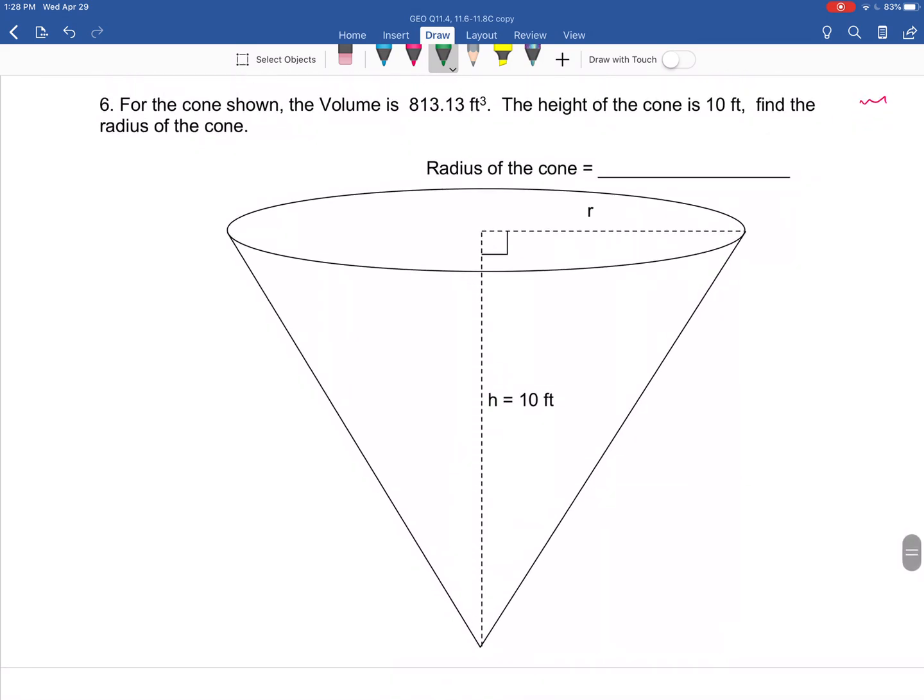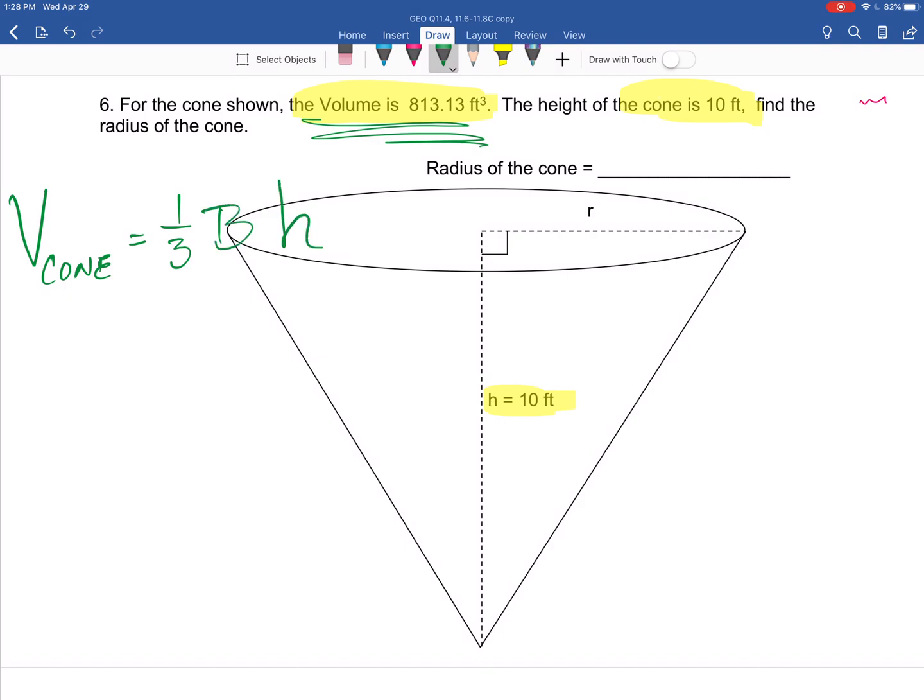Okay, how about this one? Well, it's a cone. They give us the volume and they give us the height right down the middle. We got to find the radius. Well, how can we do that? By using the volume formula. Volume of a cone, the formula from your formula sheet, 1/3 base area times the height right down the middle. Let's start plugging everything in. Do we know the volume of the cone? Yeah, it's 813.13 equals 1/3. Do we know the base area? No, we don't. But we know the formula for the base area.